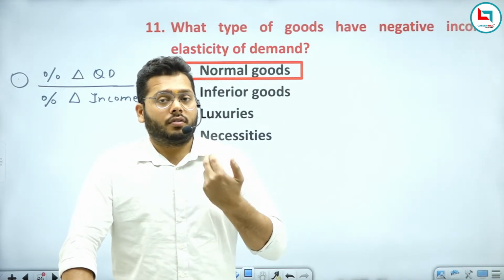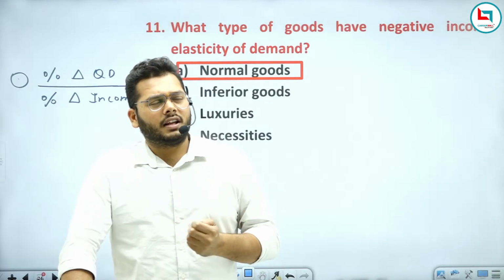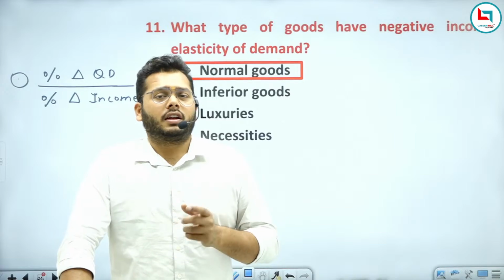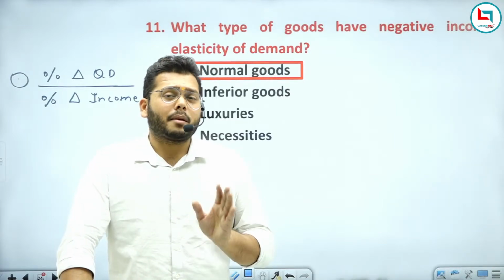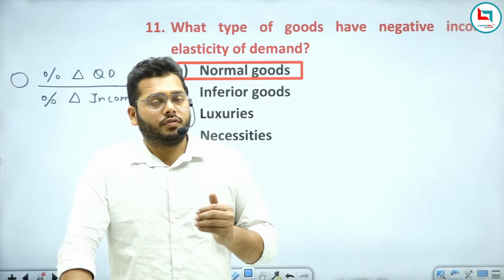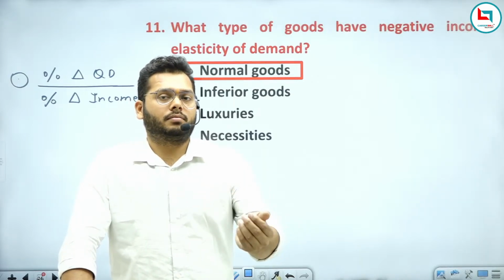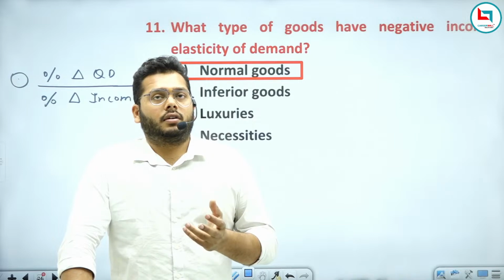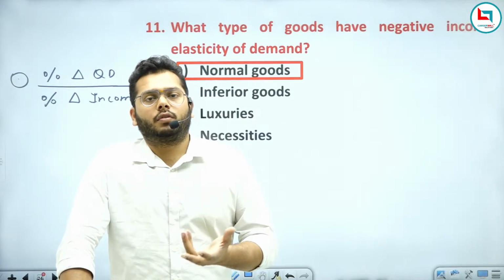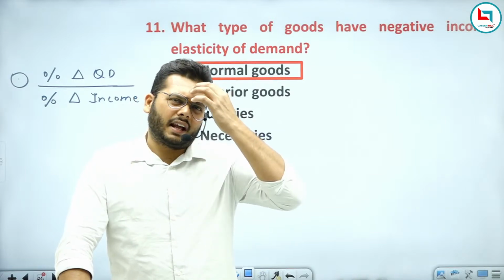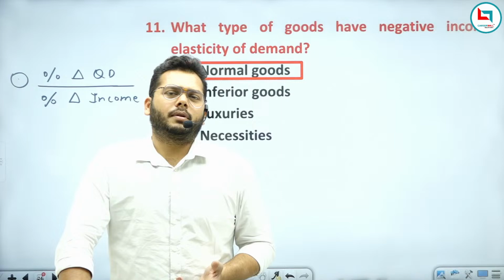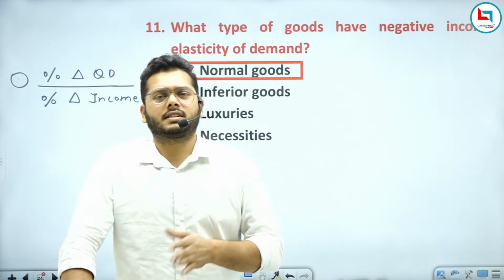So the demand for goods will also change. If you think the Ertiga is very old, obsolete, you will not plan to buy an Ertiga now because your income has increased. You will plan to buy a luxury car, like a Grand Vitara, Scorpio, Innova, or even an Audi, Mercedes, or BMW, because these are more luxurious compared to your income.